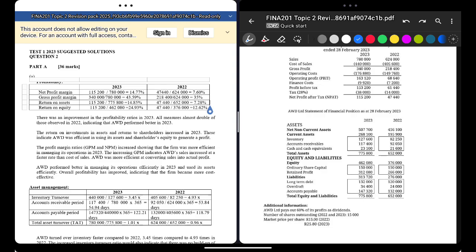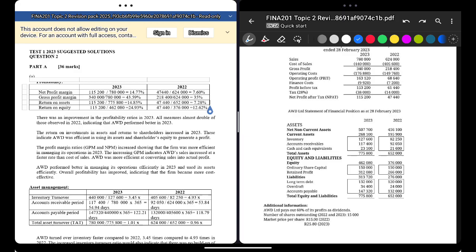The return on equity is how well you're making the profit with your owner's equity, which is like people who give you money for shares. How well are you using that to get your profit? So you say the return on investment in assets and return on shareholders' equity increased in 2023. These indicate that they were efficient in using assets and shareholders' equity to generate profit.